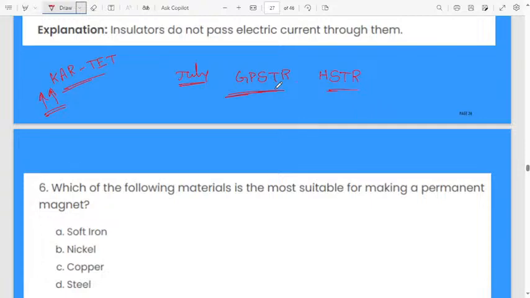Descriptive level means if you know the concept only, you can attempt that question. Otherwise you can't attempt any questions if you don't know the concept. If you are not prepared and they call, it is a waste of your time. If you don't get the job, even if they recruit, because you are not prepared well, that is a waste. That's why better prepare now only. After completing your Karnataka TET, better focus on GPSTR and HSTR.